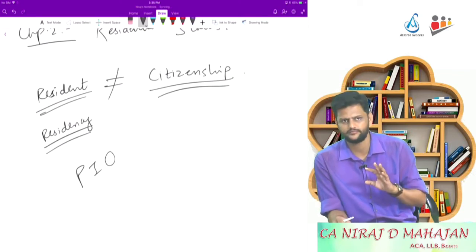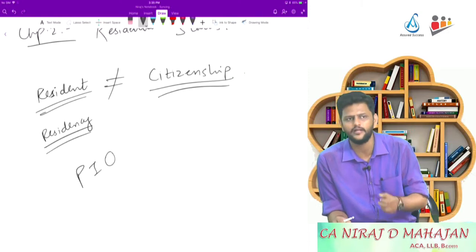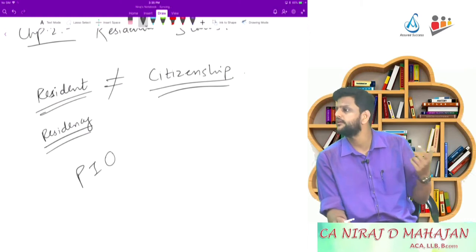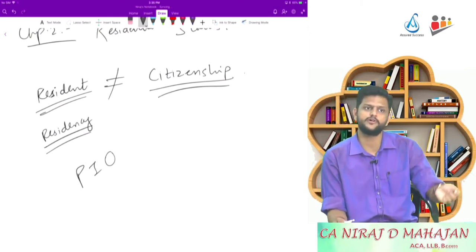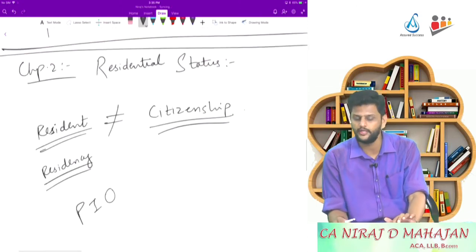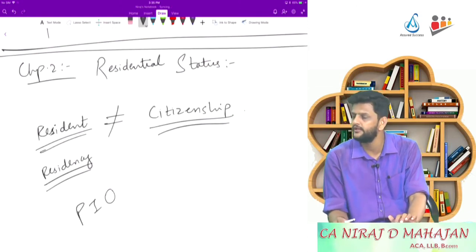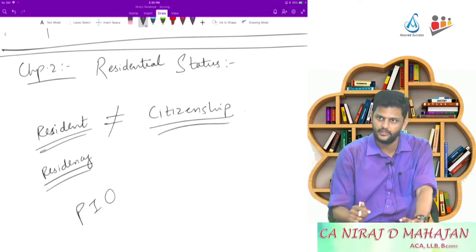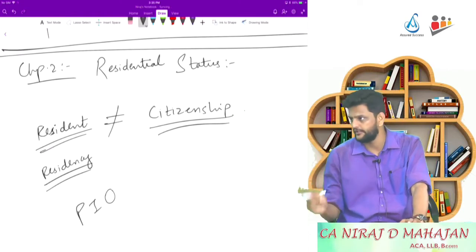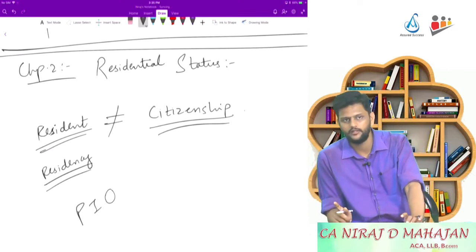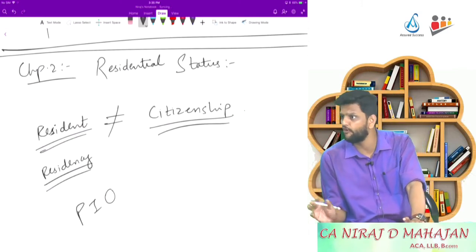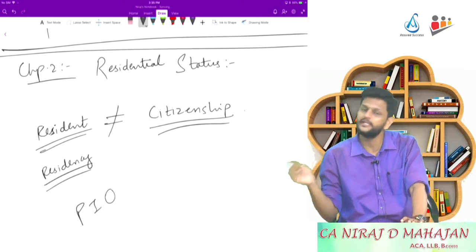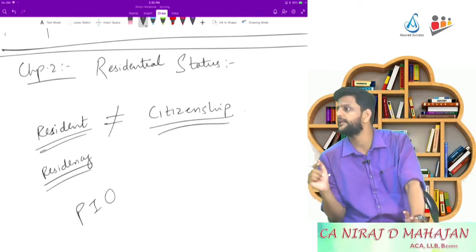Only if a person is residing in India can we call him a resident. Obviously there are more complex rules than that. But if a person, even if of Indian origin, is not residing in India, then we call him a non-resident. Samajh rahe ho? So just because a person may have Indian citizenship, you may not call him a resident. And similarly, exactly the opposite, a person not having Indian citizenship, a foreigner, an American, an Australian, a Japanese, anybody, can be an Indian resident for income tax purposes.